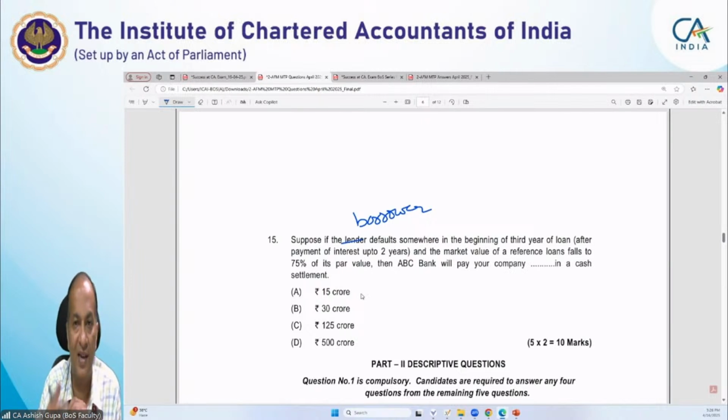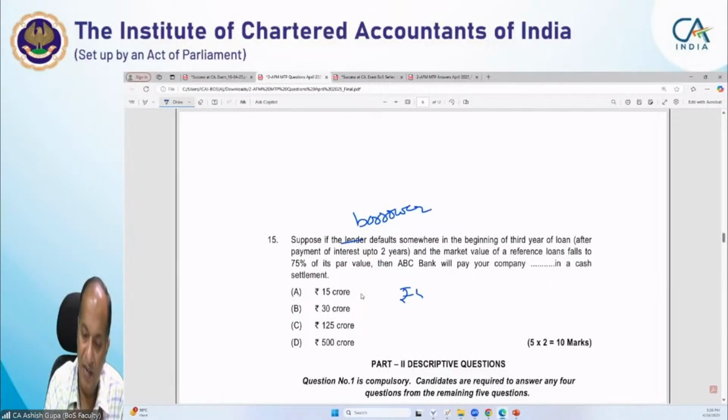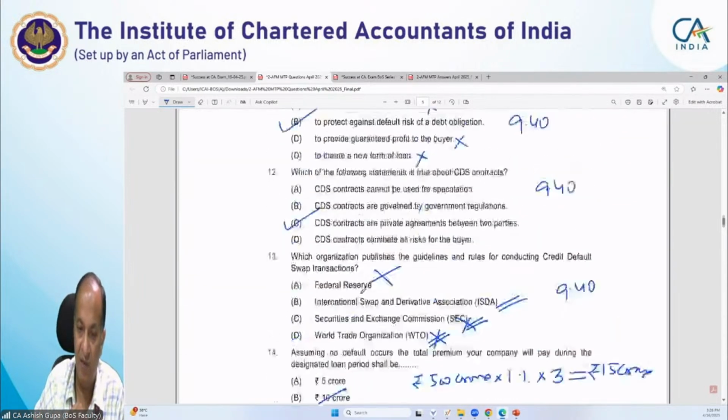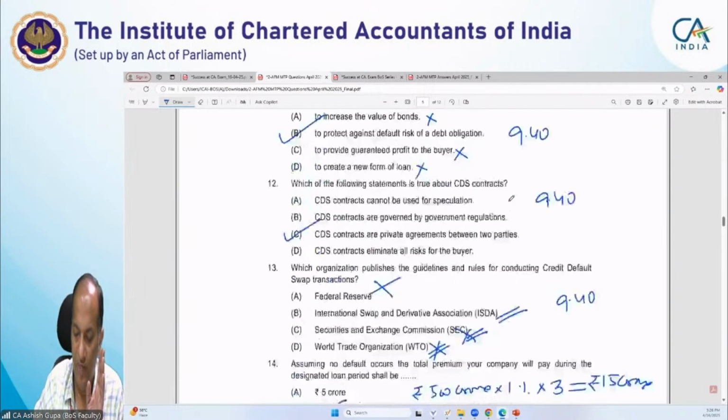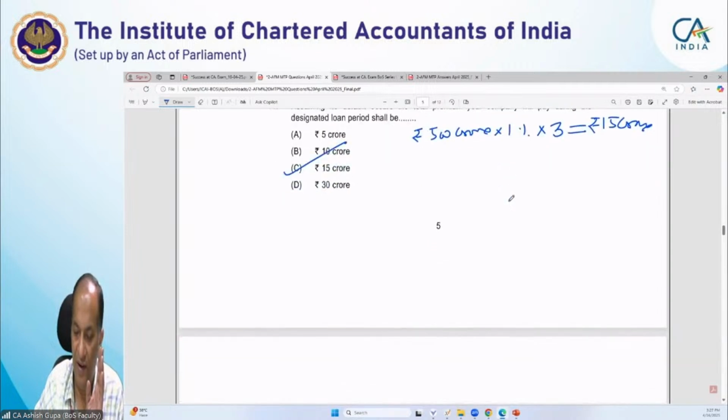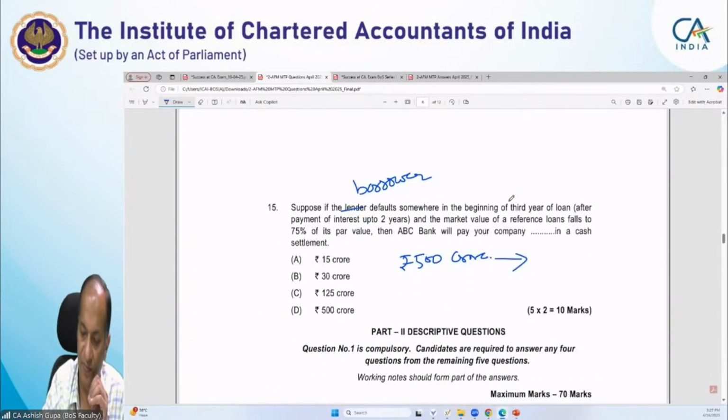It will say, give me the loan, I will pay you the full amount. Accordingly, ABC Limited pays 500 crore to this company, that is, the financial institution.